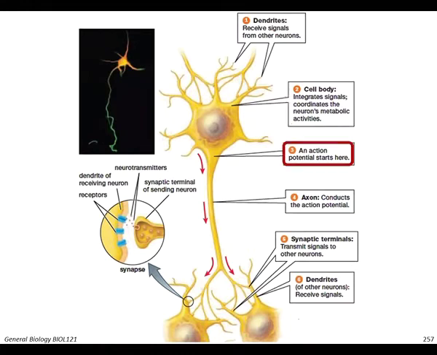The action potential, or the start of the nerve impulse, arises from the cell body and is conducted through the axon, reaching the synaptic terminals, which release the neurotransmitter, and this neurotransmitter is released to attach to a receptor on the target cell.